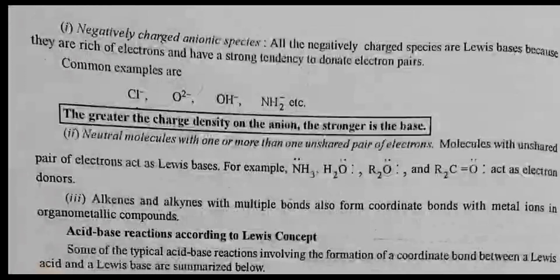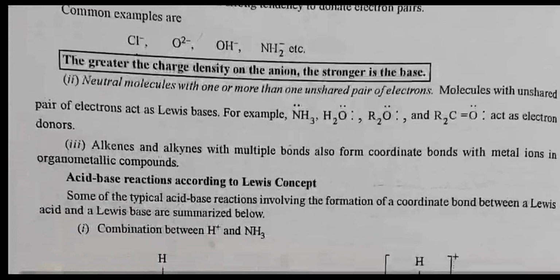Second, neutral molecules with one or more than one unshared pair of electrons. Molecules with an unshared pair of electrons act as Lewis bases. For example, NH3, H2O, R2O and R2C=O act as electron donors. Third, alkenes and alkynes with multiple bonds also form coordinate bonds with metal ions in organometallic compounds.